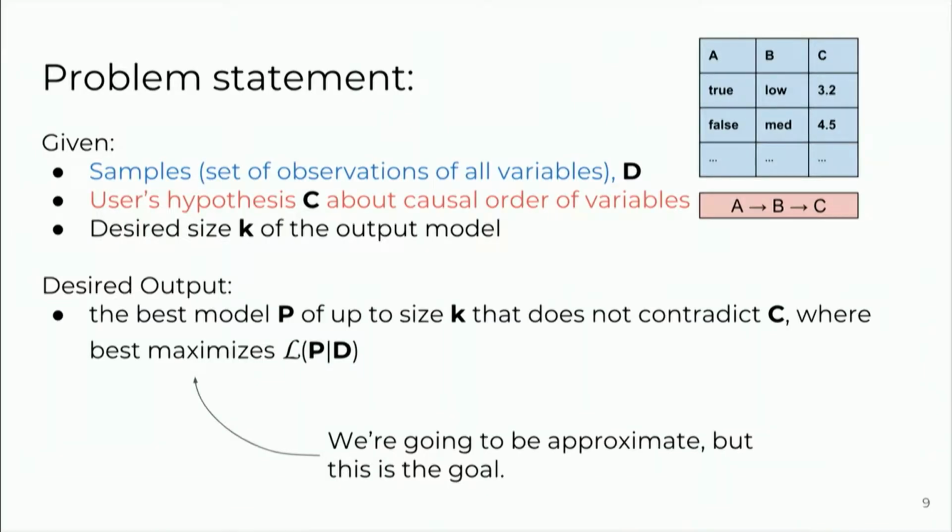Okay, so given some samples, like I said, we're taking a limited subclass of the types of input data you might be interested in. Our class is each column represents a random variable, each row represents basically a run of the program, a world. We take in also the user's hypothesis about the order of variables, and we take in a desired size k of the output model, and the goal is to get the best model that satisfies all of those constraints that maximizes the likelihood. We're going to be approximate, but that's the goal.